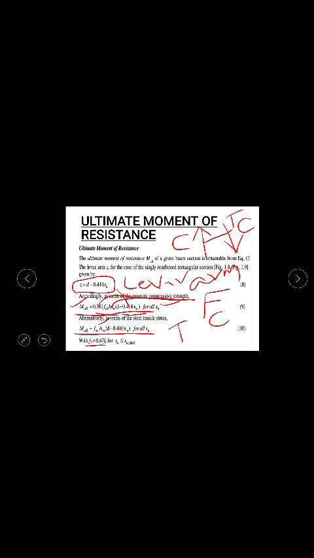The lever arm is not going to change because the distance between the two forces is always the same. So the ultimate moment of resistance is the compressive force or the tensile force multiplied by the distance between those two forces. That distance is called your lever arm.